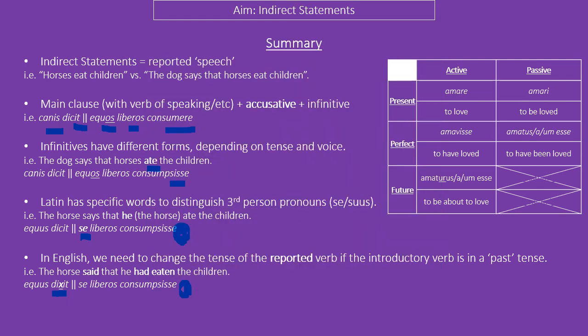So, indirect statements, a little bit complicated, but they absolutely will come up, and I hope this helps. Thank you very much.